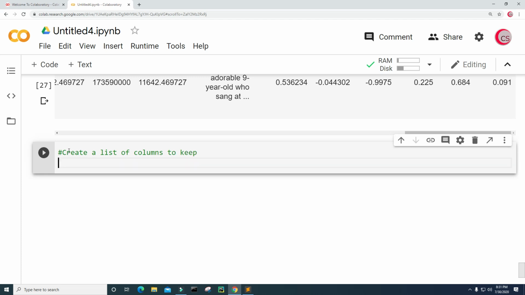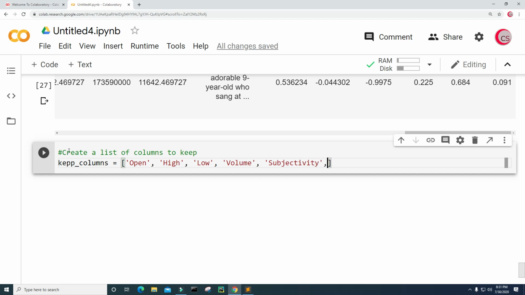So I'm going to create a variable called keep underscore columns, and I'm going to set this equal to, let's see, I will keep the open price. I will keep the high price. I'm going to keep the low price. I am going to keep the volume. Okay. And I'm not going to use the close price or the adjusted close price. And I'm going to keep the subjectivity.